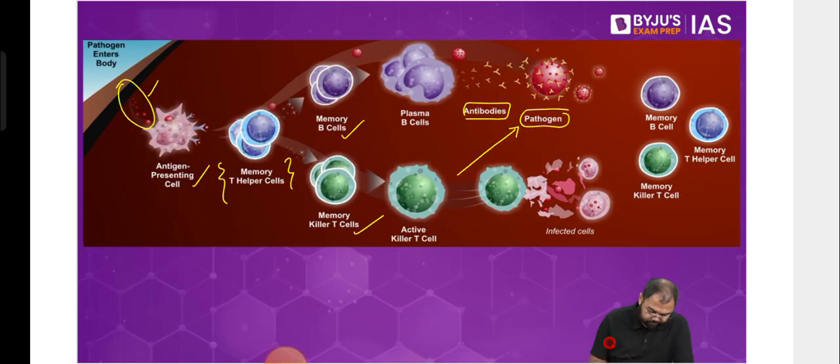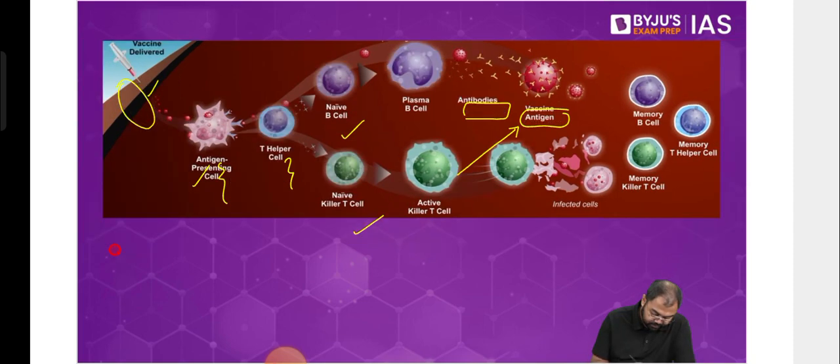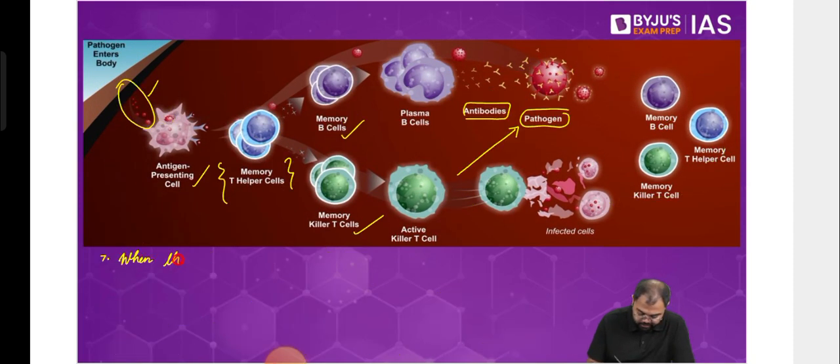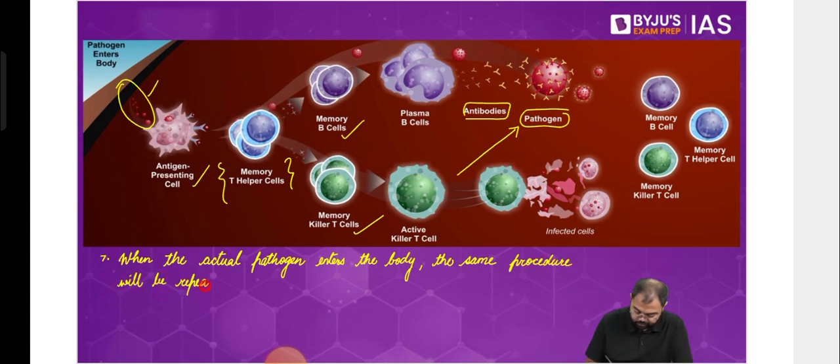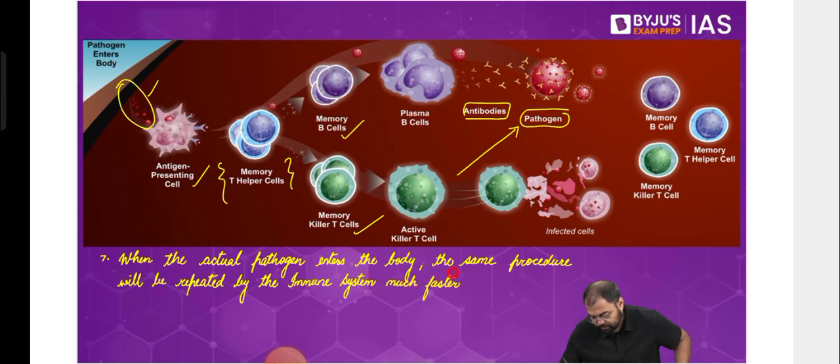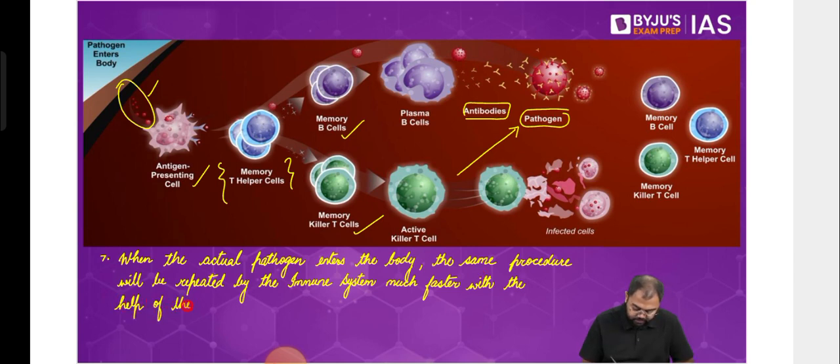And then the next step is when the actual pathogen enters the body, the same procedure will be repeated by the immune system much faster with the help of the memory cells. All right. So this is the entire procedure of how vaccines work.